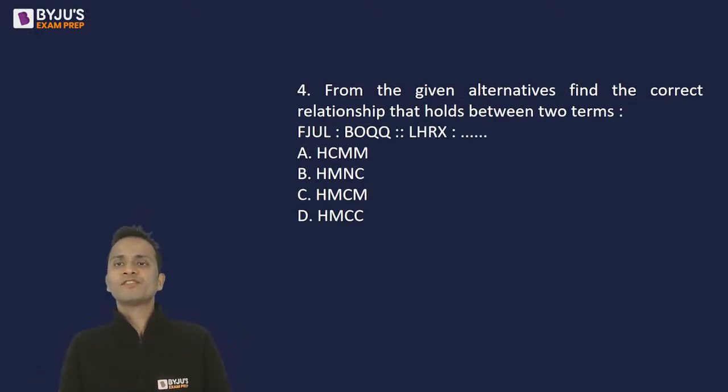From the given alternatives, find the correct relationship that holds between the two terms. So a question of analogies. Now the same process needs to be repeated here. You must write the number equivalence.